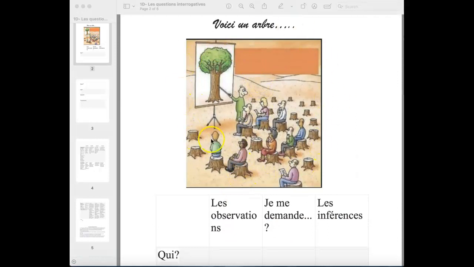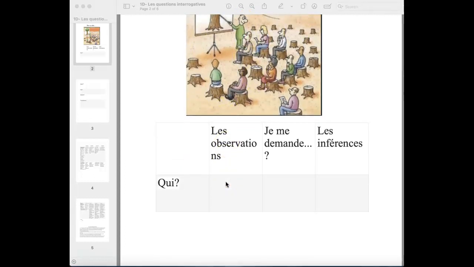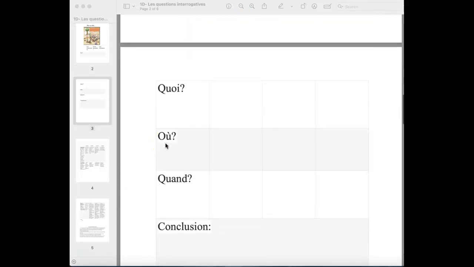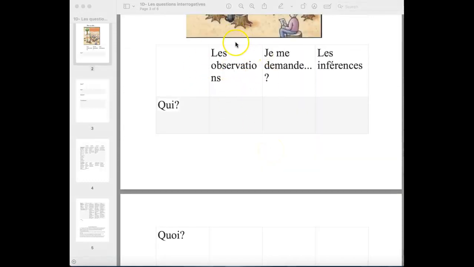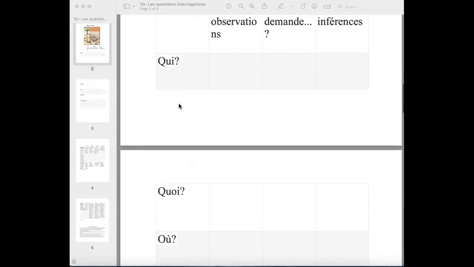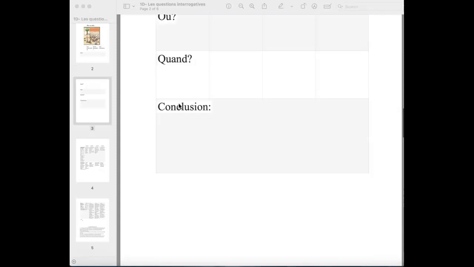So here they see a picture with a title. So this is voici un arbre. So here's a tree. Okay, and then they have to fill out the grid below. So we have qui, quoi, où, quand, and then their conclusion at the bottom. So they need to do les observations, je me demande, et les inférences for each of these, the who, what, when, where, why. So they would fill this out.